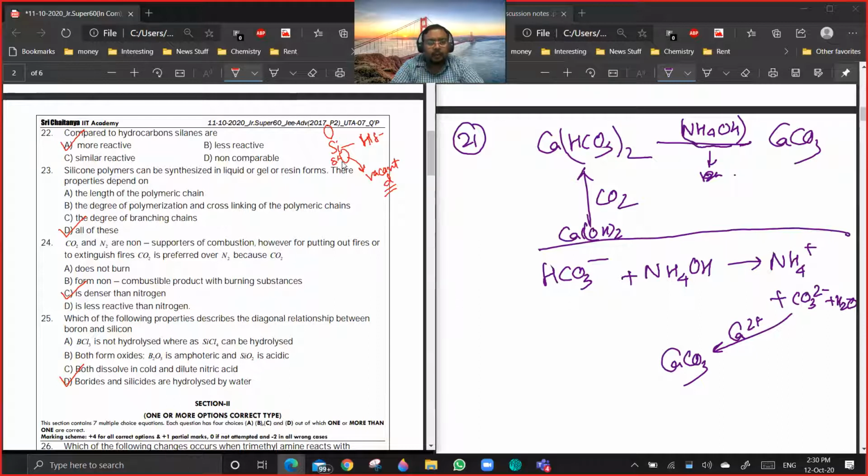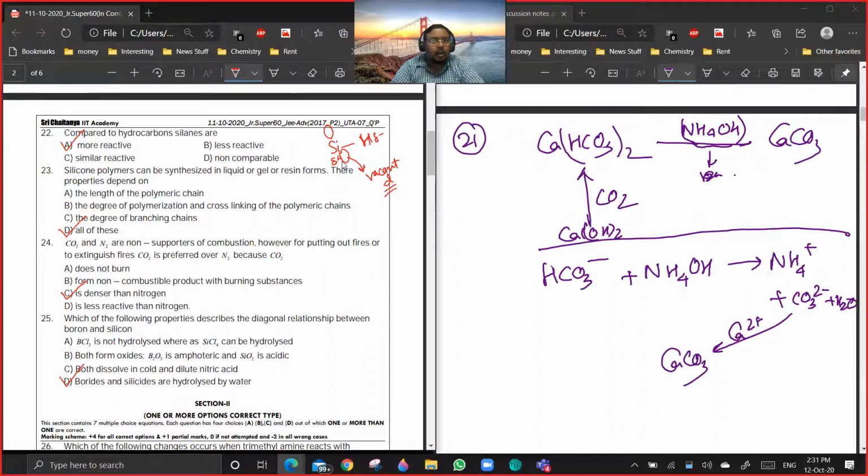Okay. 24. CO2 and N2 are non-supporters of combustion. However, for putting out fires, CO2 is preferred over N2. Why? Okay, because CO2 doesn't burn, that is correct.